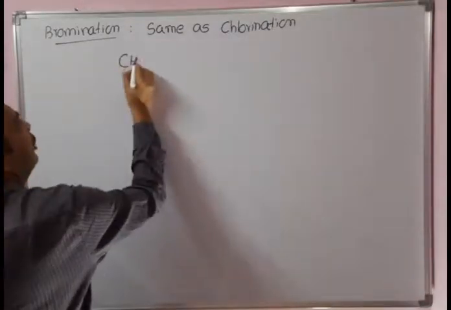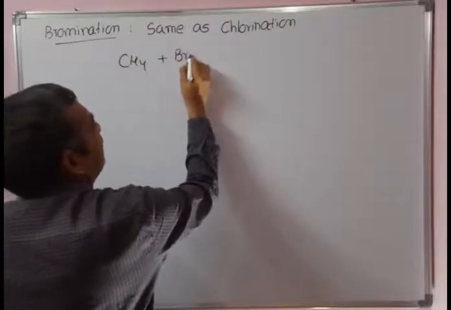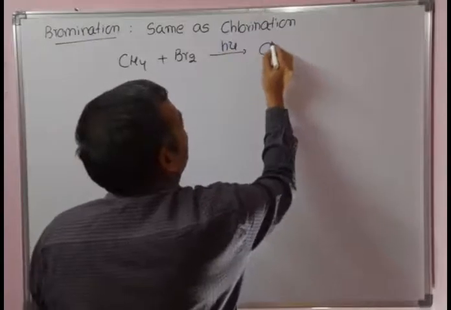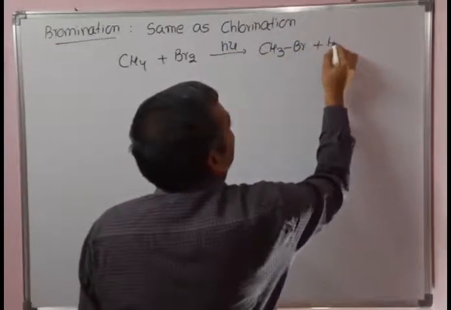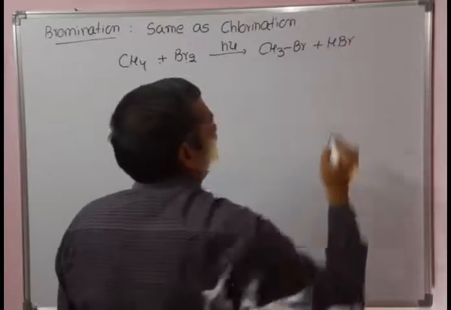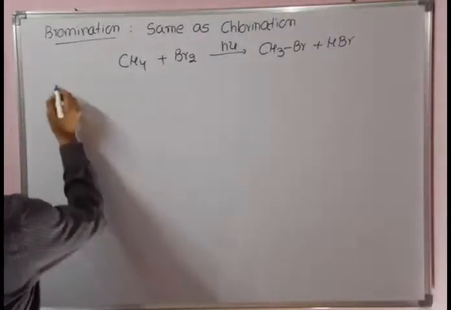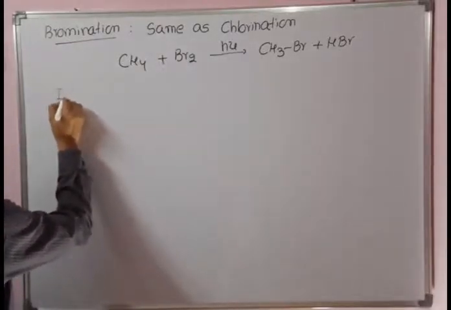For example, direct halogenation of alkane, when it reacts with bromine in presence of sunlight, it will give methyl bromide, CH3Br. Methyl bromide plus HBr is the side product obtained in the bromination of alkane. The remaining examples are the same as chlorination. Next one, iodination.